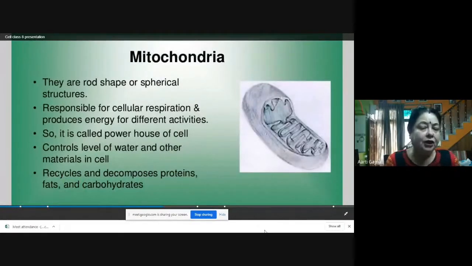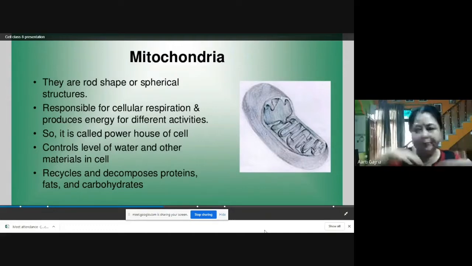Mitochondria. Now, mitochondria also have two layers of membranes, so they are covered by two membranes. They are rod shaped or spherical, in most cases rod shaped, and they are responsible for cellular respiration. What is respiration?